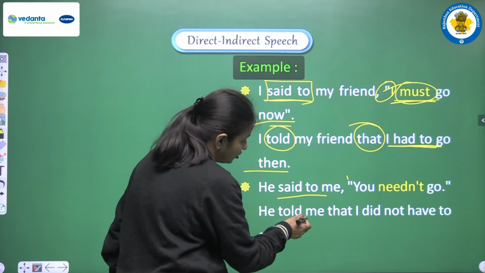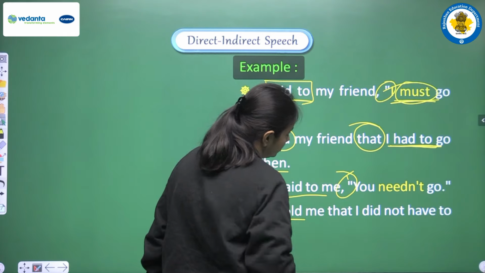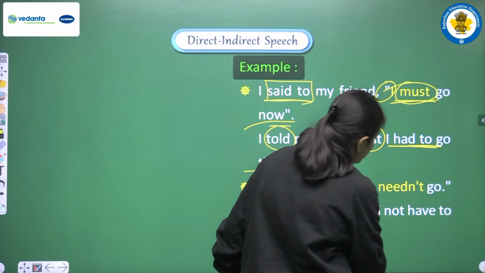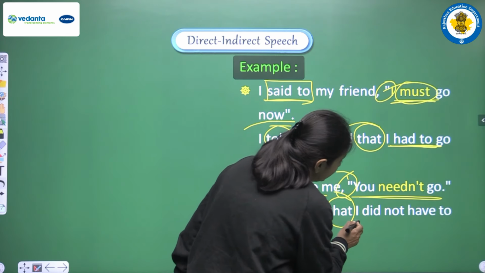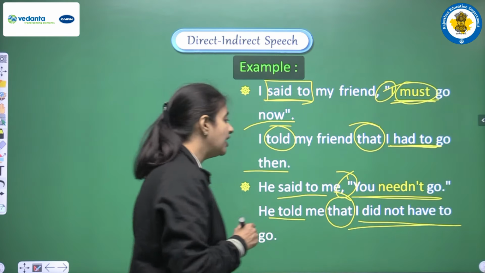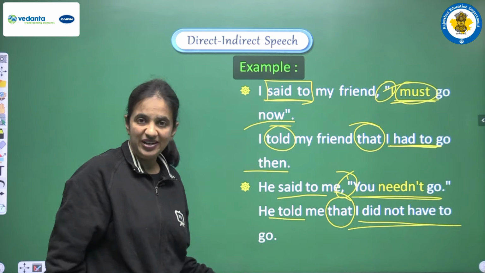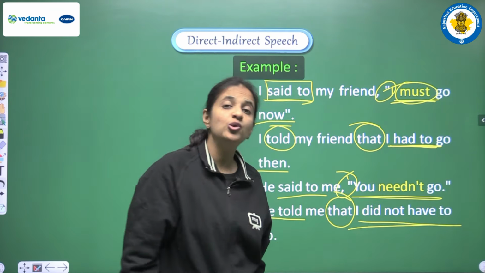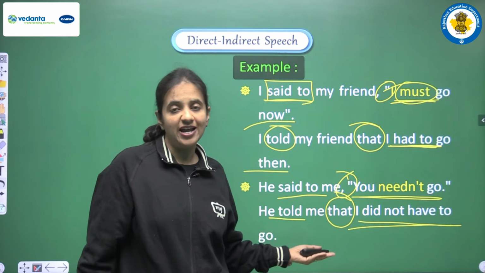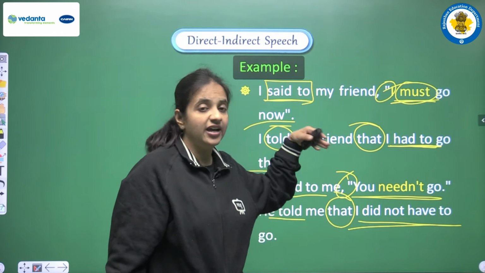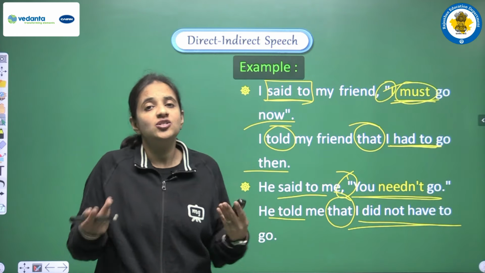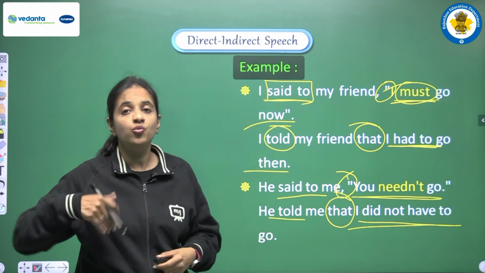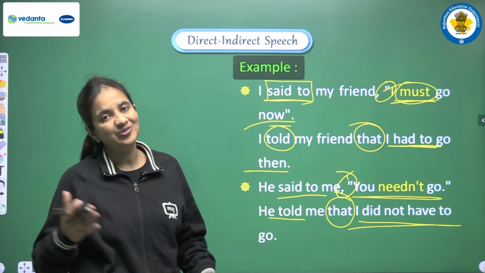Okay, next is he said to me, you needn't go. So first of all said to is changed into told. When we are removing the commas, then we have to add one conjunction, and now needn't के place पे हम क्या लिख रहे हैं? Did not have. Okay, and to के बाद में go, and the complete sentence will be he told me that I did not have to go. So these are the rules that you have to learn कि अगर must है, needn't है, ये sentence में आ रहा है, so हमें कैसे इन्हें चेंज करना होगा, कैसे हमें कन्वर्ट करना होगा, कौन सी वर्ब से, कौन सी ऑक्सिलरी से हमें इन्हें कन्वर्ट करना है.